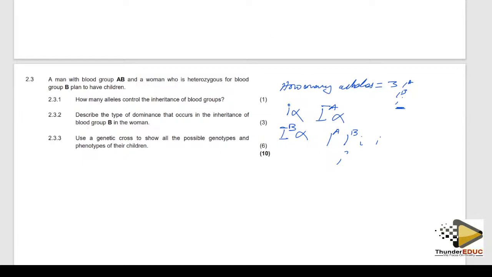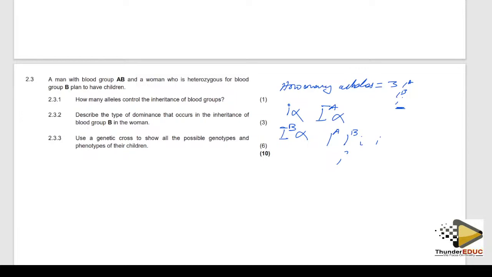We are done with those alleles. Next: describe the type of dominance that occurs in inheritance of blood group B. We have 3 types of dominance: complete dominance, codominance, and incomplete dominance.